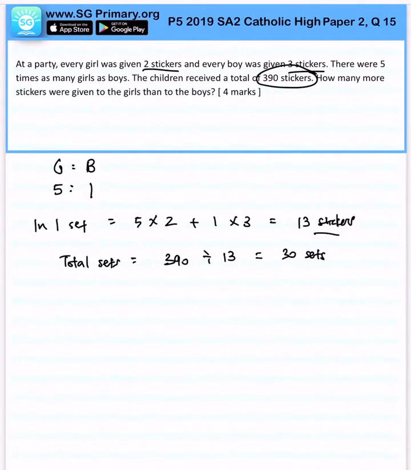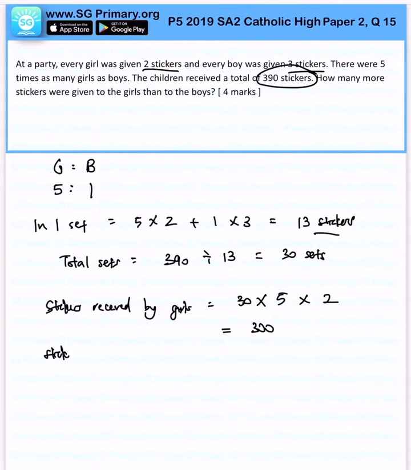So let's go and find out first. How many stickers did the girls receive? Stickers received by the girls. We know that it's 30 sets, each set got 5 girls, each girl received 2 stickers. That will be 300 stickers.